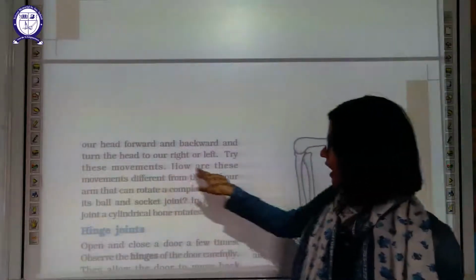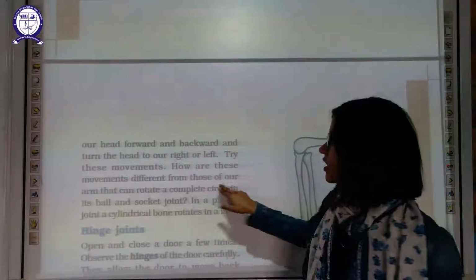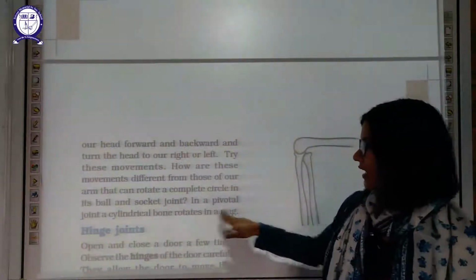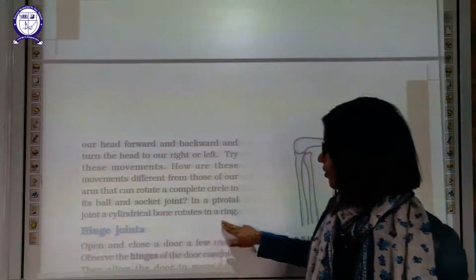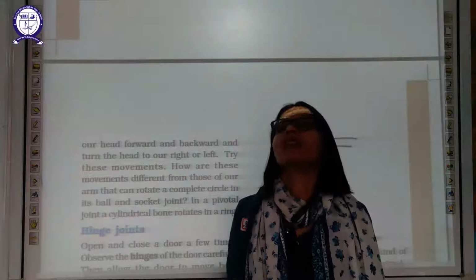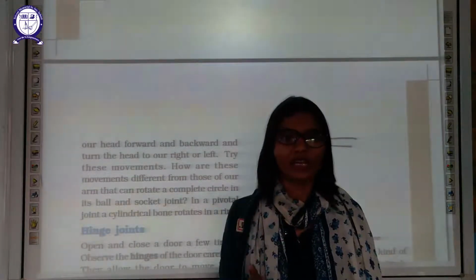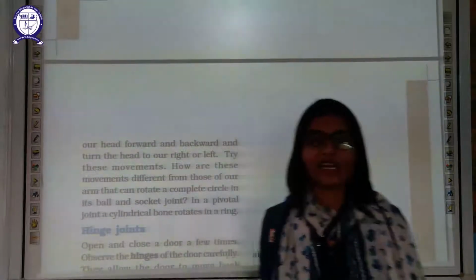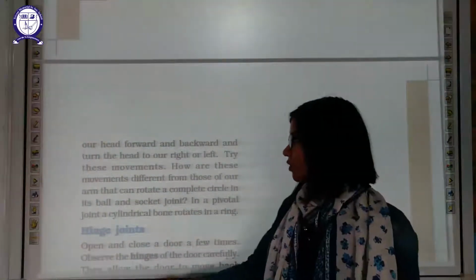Try this movement. How does this movement differ from that of our arm that can rotate in a complete circle? In a pivot joint, a cylindrical bone rotates. A ball and socket joint is not there.